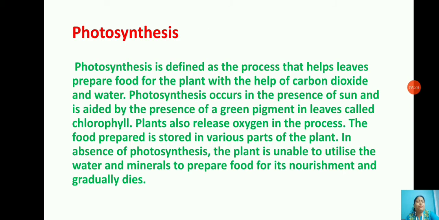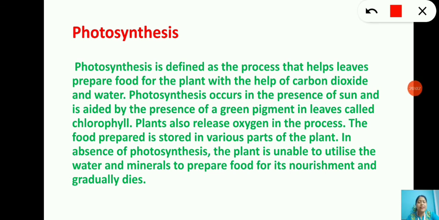Now the next important process which is performed by the plant is photosynthesis. I think this word is very common for you all. It's nothing but the method of food preparation by the plant. So photosynthesis is defined as the process that helps leaves prepare food for the plant with the help of carbon dioxide and water. Photosynthesis occurs in the presence of sun and is aided by the presence of green pigment in leaves called chlorophyll. Plants also release oxygen in the process.